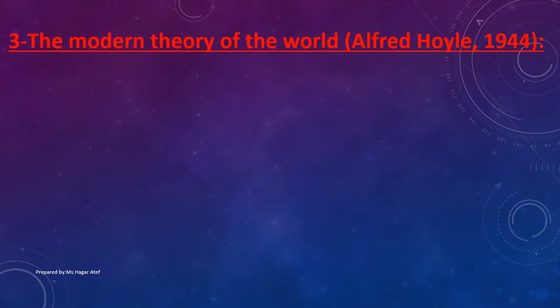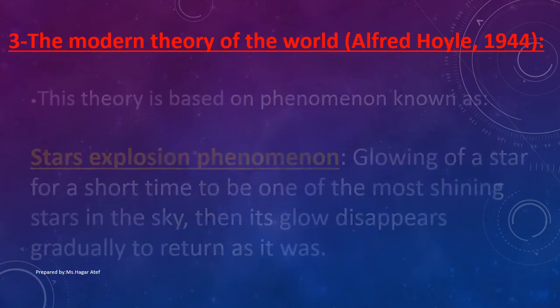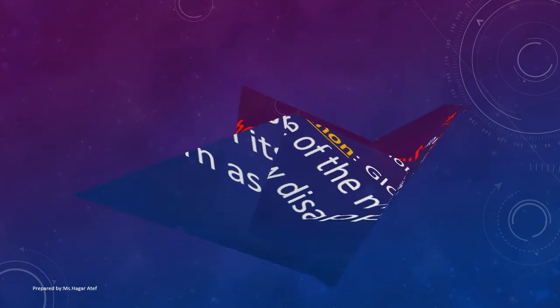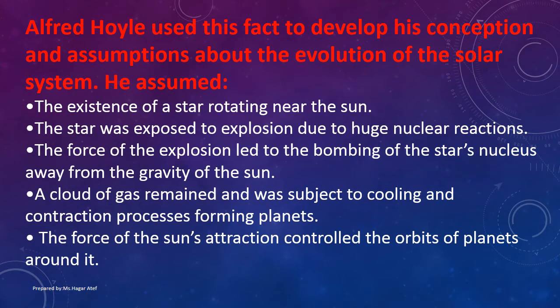Theory number 3, the modern theory of the world. Fred Hoyle, 1944. This theory is based on a phenomenon known as the star explosion phenomenon: the glowing of a star for a short time to be one of the most shining stars in the sky, then its glow disappears gradually to return as before. Hoyle used this fact to develop his conception and assumptions about the evolution of the solar system.